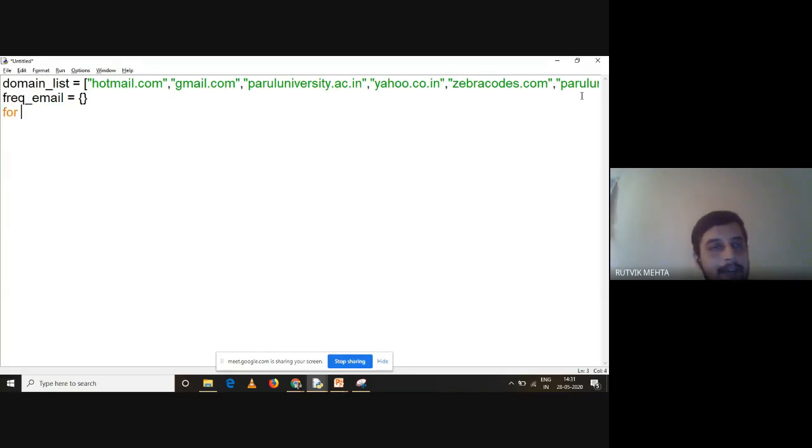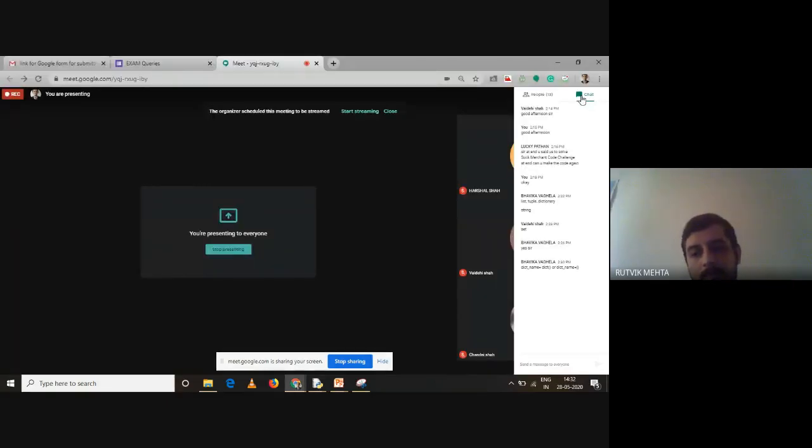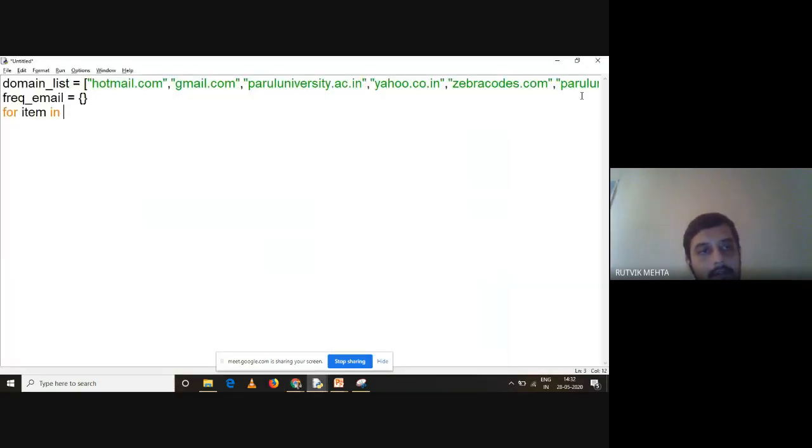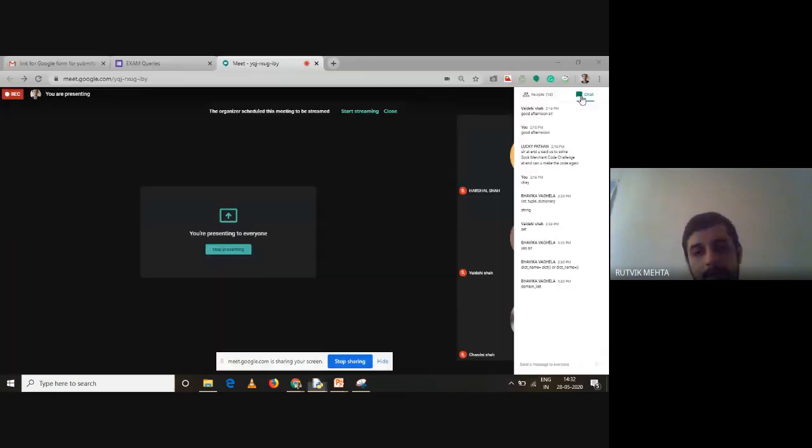So we'll be getting each domain one time. Can I write it like this? For item in, what should I write after in? I want to have each and every domain in the item variable. So item is my iteration variable, and this variable should be iterating through my list. So how will I get each and every domain name? For item in, what should be the next line?